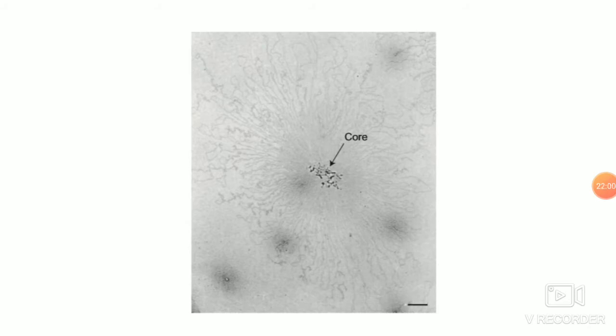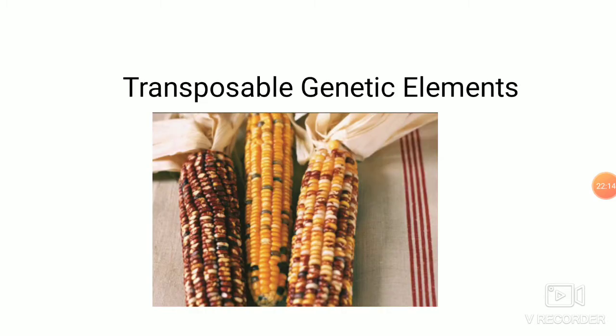If you have a single chromosome like in E. coli, this is a simple model. But when you have, as I was talking about, Vibrio cholerae, with chromosomes 1 and 2, then the compaction model slightly differs. This is the basic, simplest model. Coming to the next topic, that is transposable genetic elements.